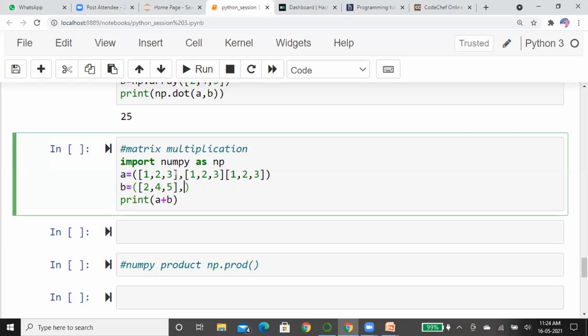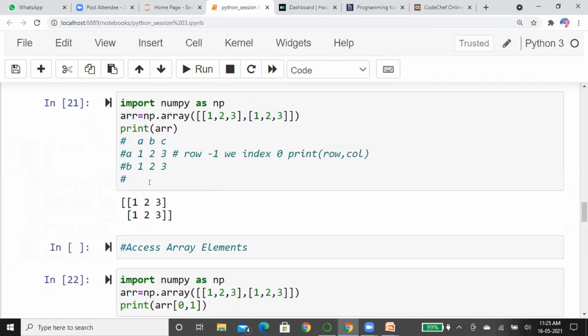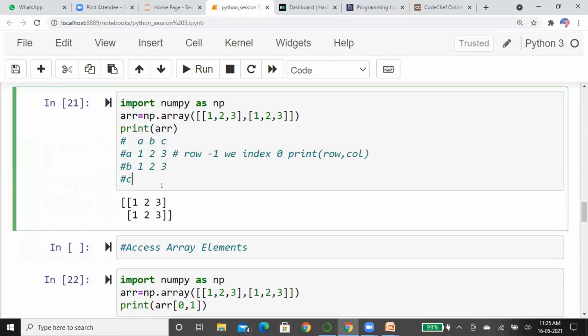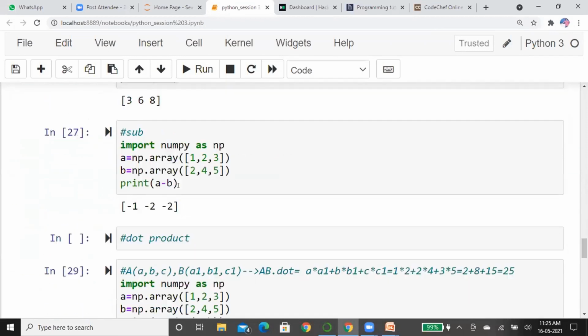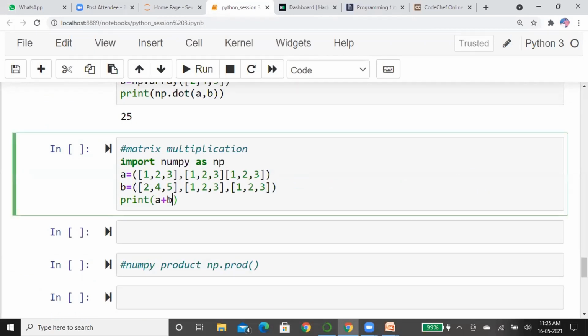We are not going to such complex things. See here, it is a three-dimensional matrix. I have already shown that above. Now we are taking two three-dimensional matrices, one is A, another is B.